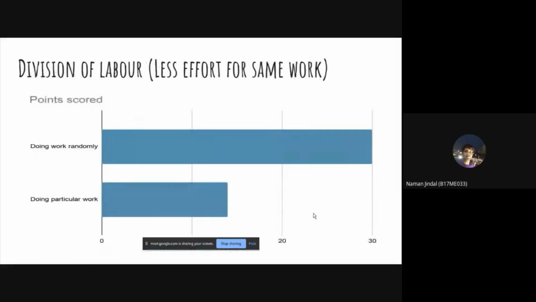It can also be shown by a graph that we require fewer hours for the same work by division of labor. The same effort is needed for the same work, and it increases our efficiency by dividing the work among group members according to their specialization rather than doing it discretely.